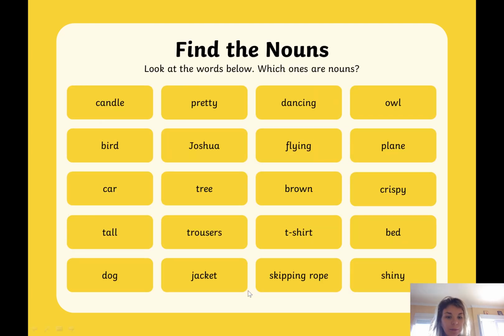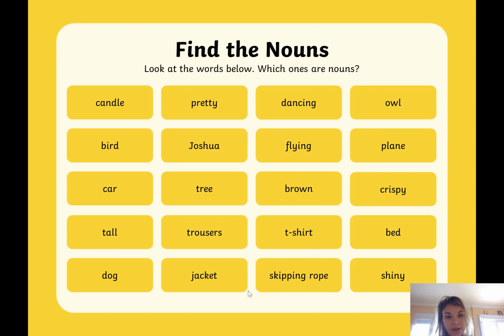So here's a little table of different words, and you've got to find the nouns. Now you don't click on them, you just look at them, so we'll go through them together. Candle, yes, that is something I can hold, that is a thing. Pretty, is pretty something I can hold? No, it is not a thing, it's not a person, and it is not a place, therefore it is not a noun. It is something called an adjective. An adjective is a word that describes things. So you could say you had a pretty bird, or the bird is pretty. It's a beautiful bird. The bird is the noun, but the adjective is pretty because it's describing it.